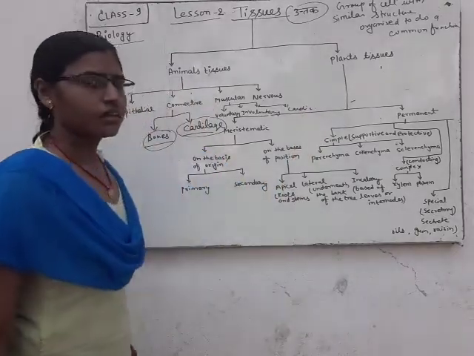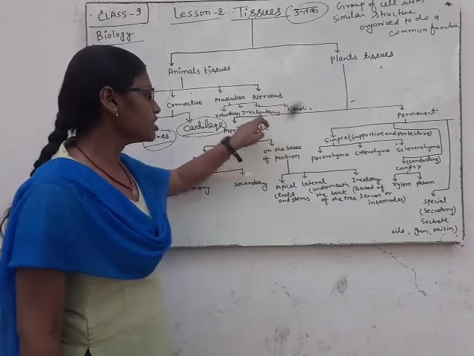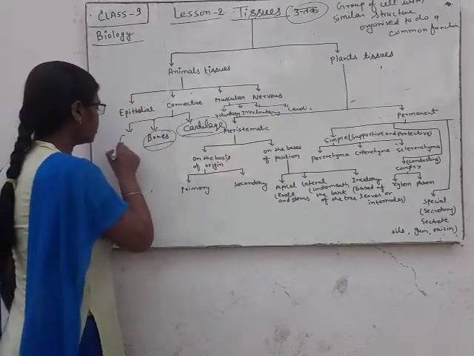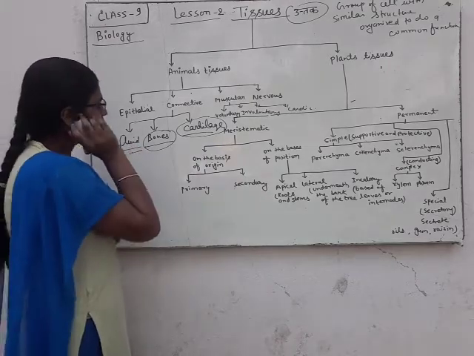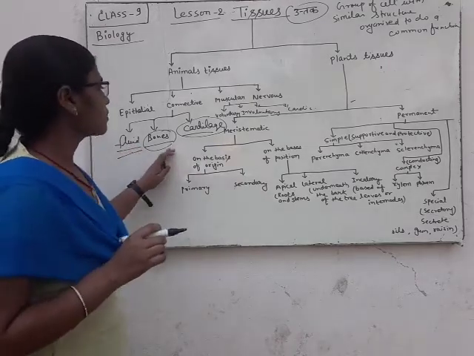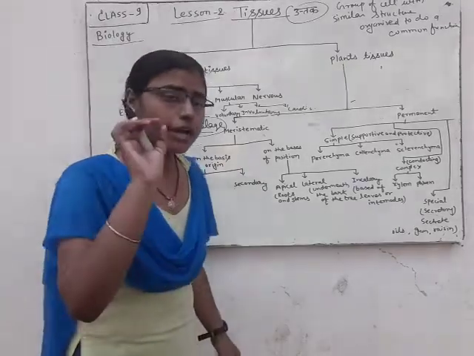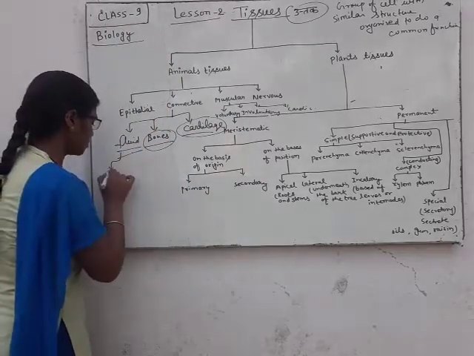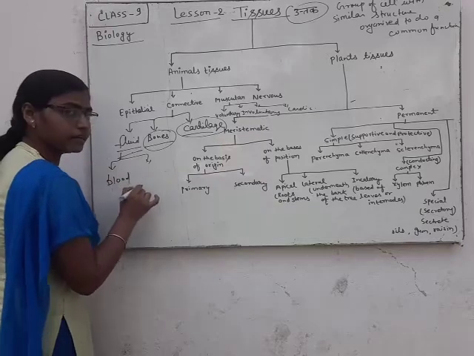Children, we will also discuss fluid. Fluids are also connective tissue, and fluid is further classified into two forms: blood and lymph.